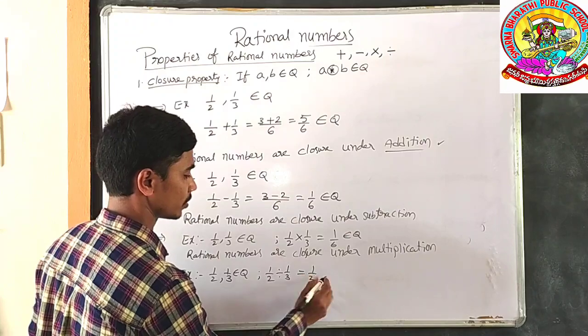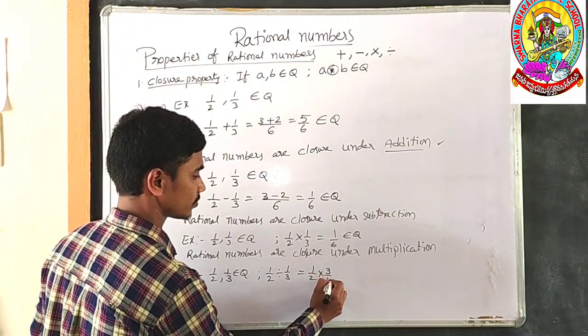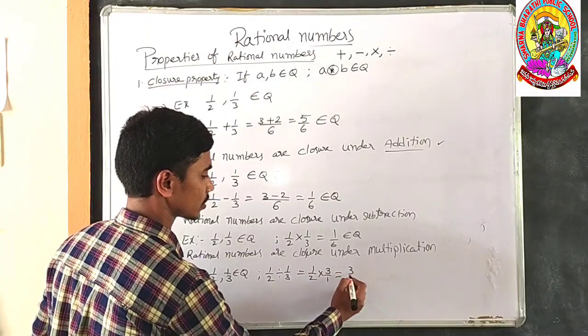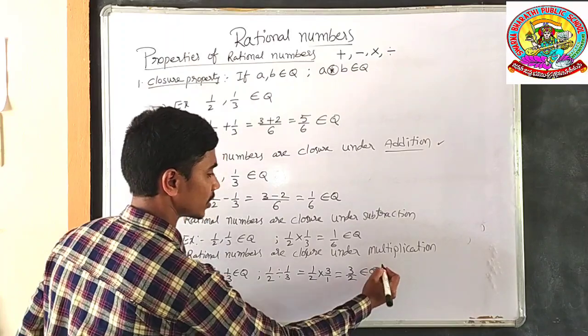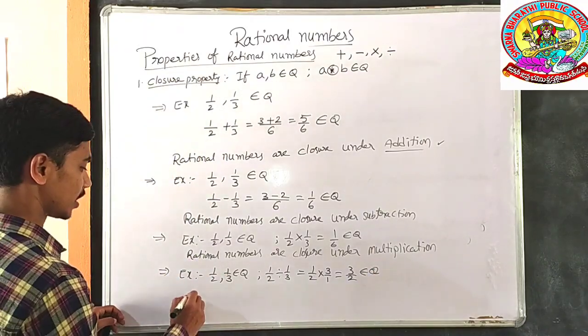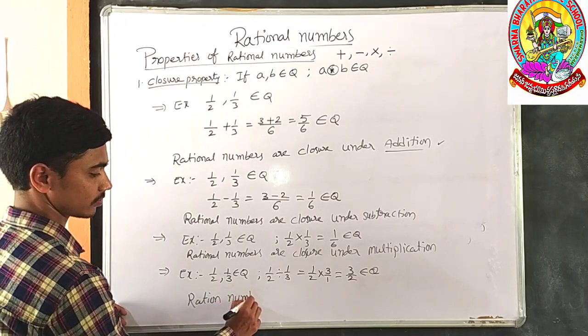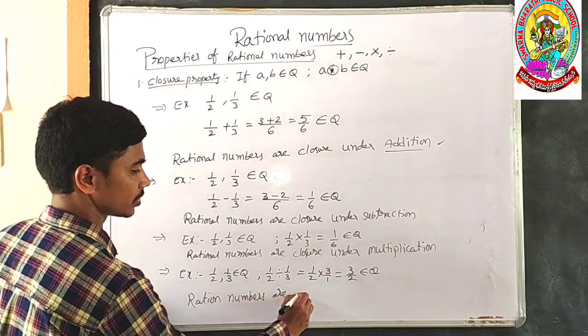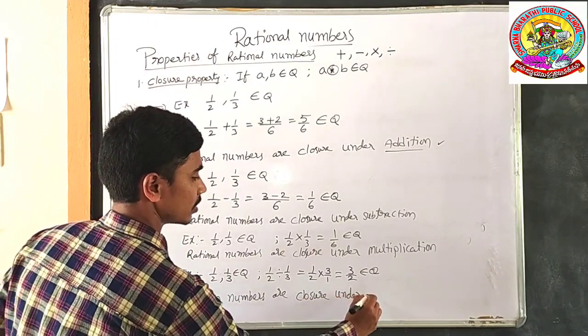By simply writing 1/2 times the reciprocal of 1/3, which is 3/1, which is equal to 3 ones are 3, 1 twos are 2. 3/2 is also a rational number, which means rational numbers are closure under division.